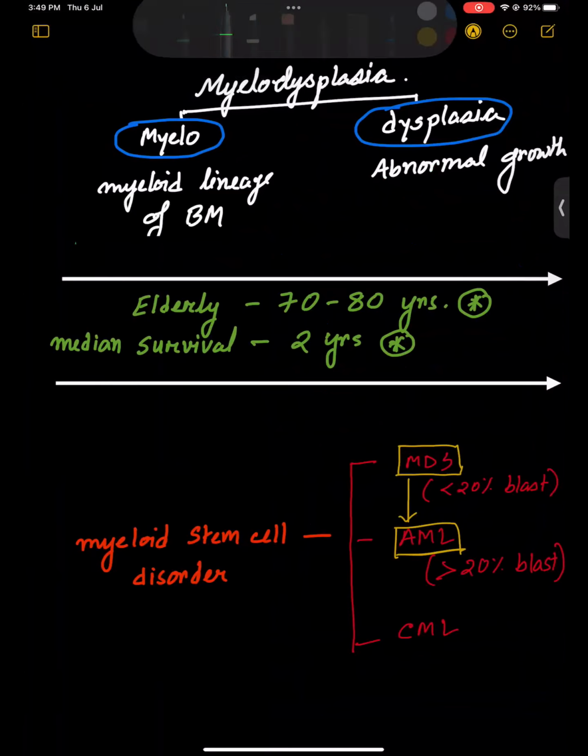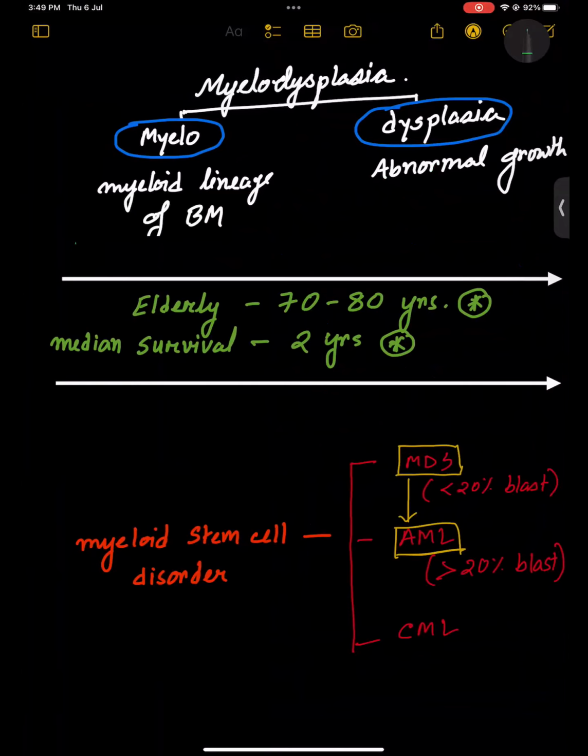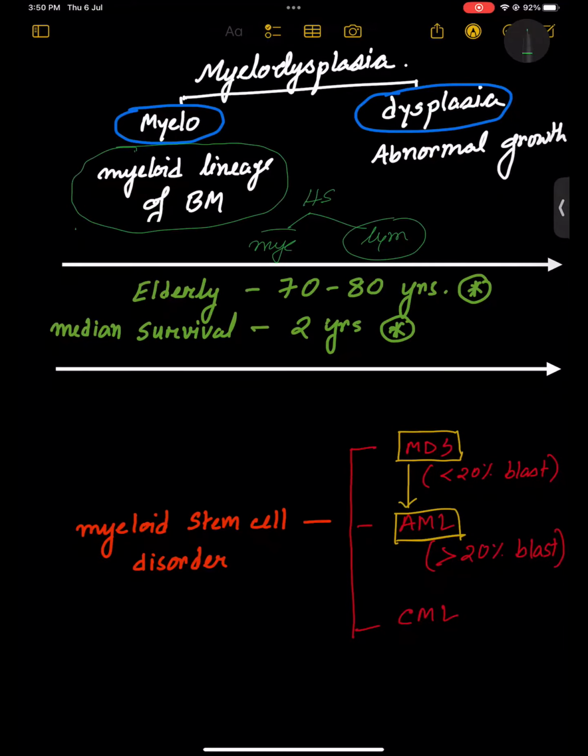Okay, now come to the point. So myelodysplasia, we will dissect the word into myelo and dysplasia. What is myelo? Myelo means it is the myeloid lineage, the myeloid series of the bone marrow. From the hematopoietic stem cell, one lineage is myeloid, one is lymphoid, right? From the lymphoid come B lymphocytes and T lymphocytes. And from the myeloid, all the RBC, WBC, platelets come. So the problem will be in this myeloid series, number one.